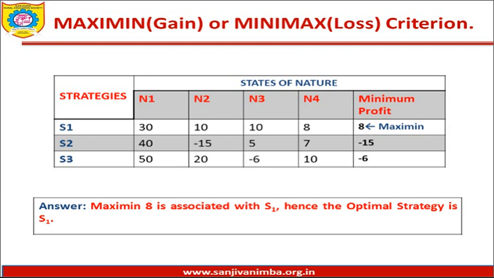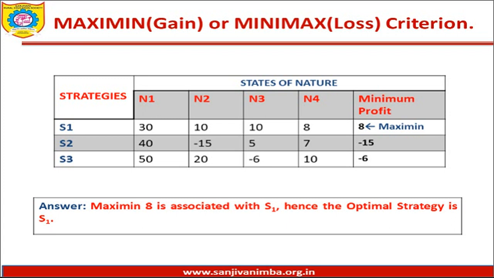Now, as the criterion is maximin, that is maximum of minimum, you will identify the maximum value among these 3. You can see the value 8 corresponding to strategy S1 is the maximum among the 3 values. So our maximin is 8, and as it is associated with strategy S1, the optimal strategy that the company would opt for is strategy 1 or S1. So, got the point, friends? It's a very simple technique by which you can identify the decision.